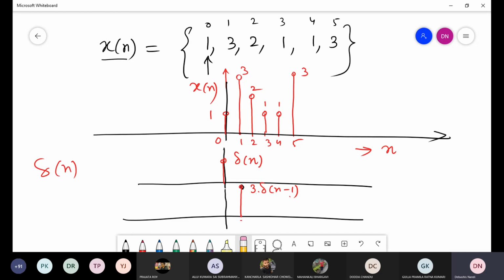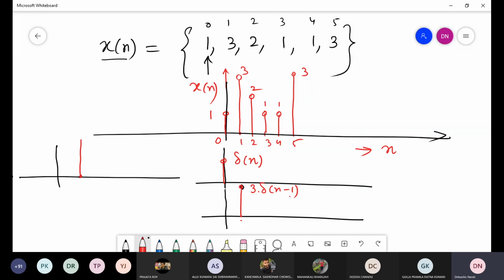Similarly, here I am drawing on this side. Okay. Similarly, another sample at n is equal to 2, you can get. Suppose the value is 2. And this is n is equal to 2.